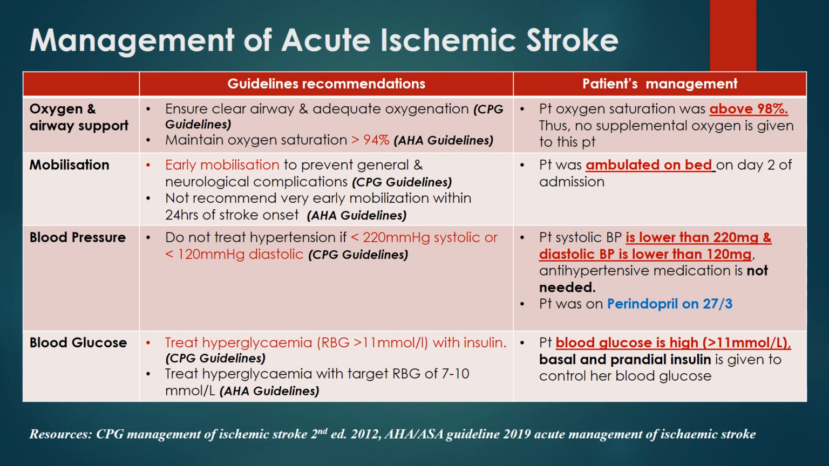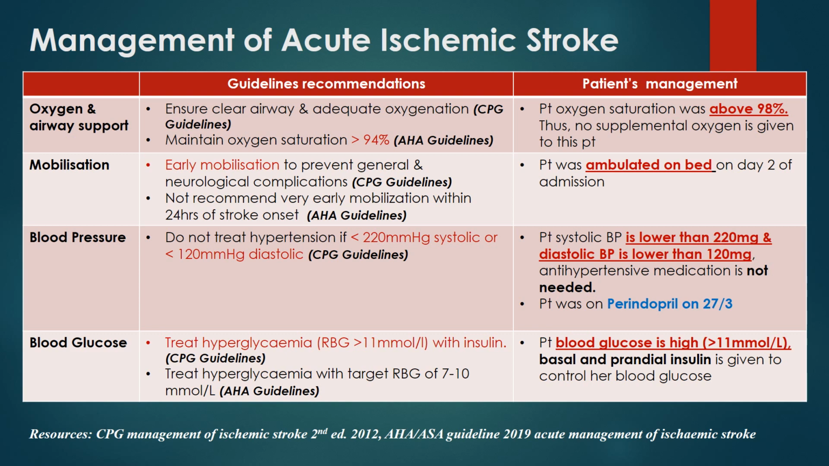Moving on to the blood pressure. Antihypertensive medication is not indicated if the patient's systolic blood pressure is less than 220 or the diastolic blood pressure is less than 120. The patient's systolic and diastolic blood pressure is less than as stated just now. Thus, antihypertensive medication is not needed. However, this patient was on perindopril on 27th of March.